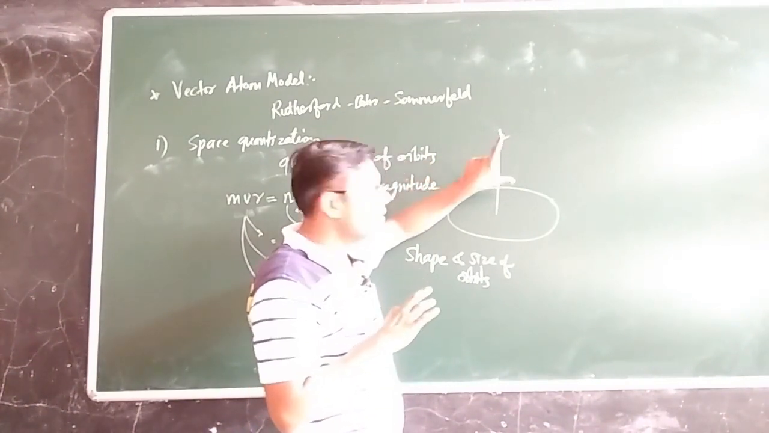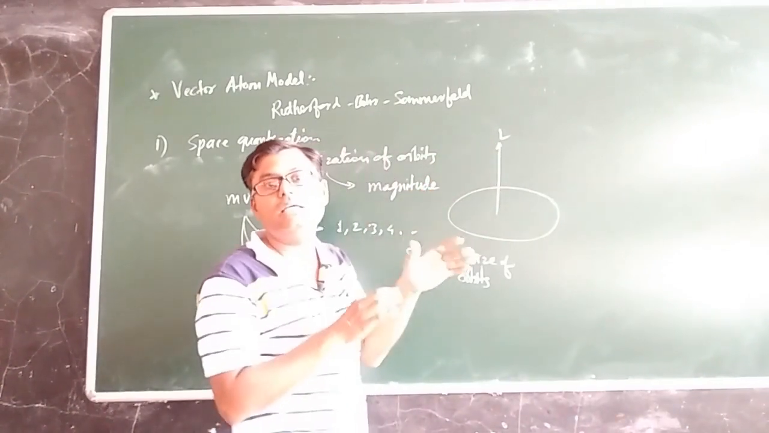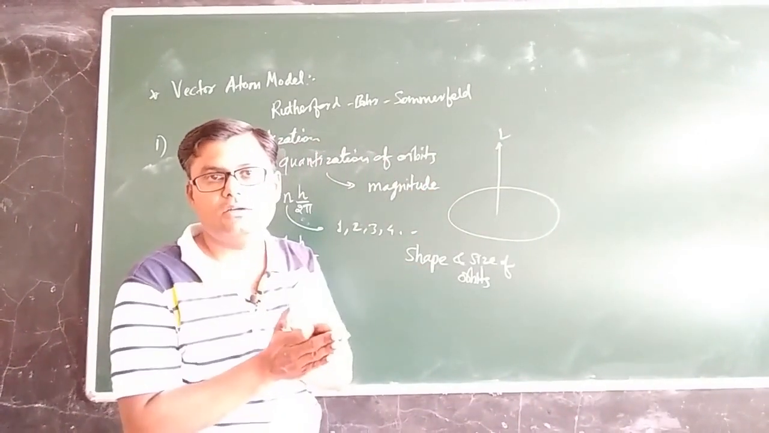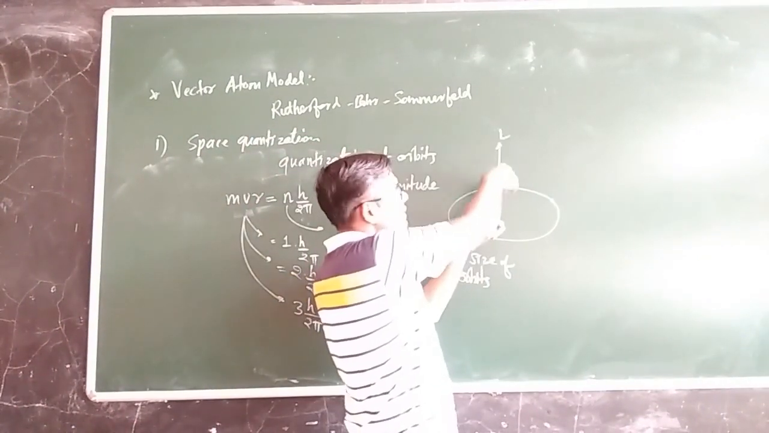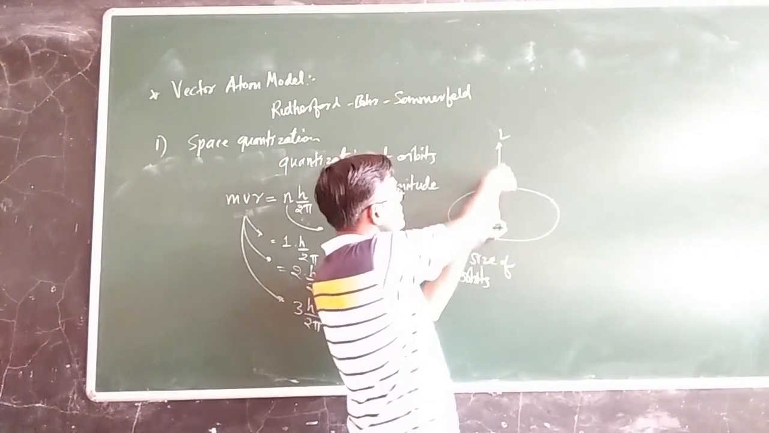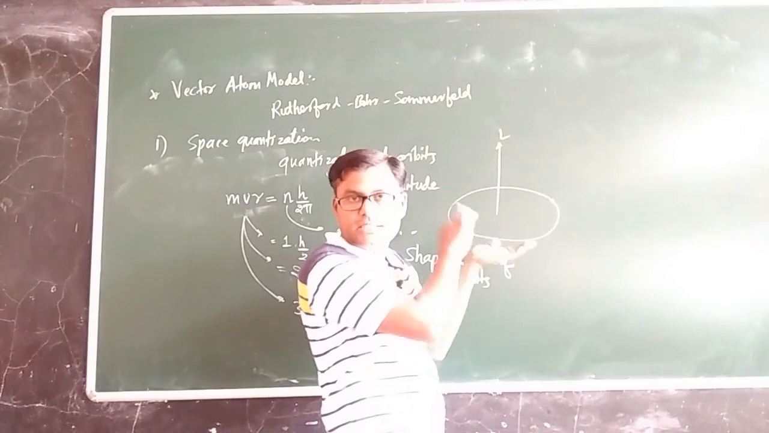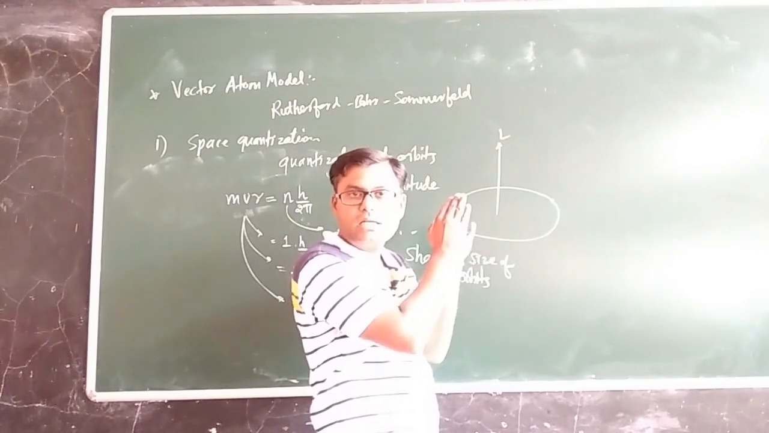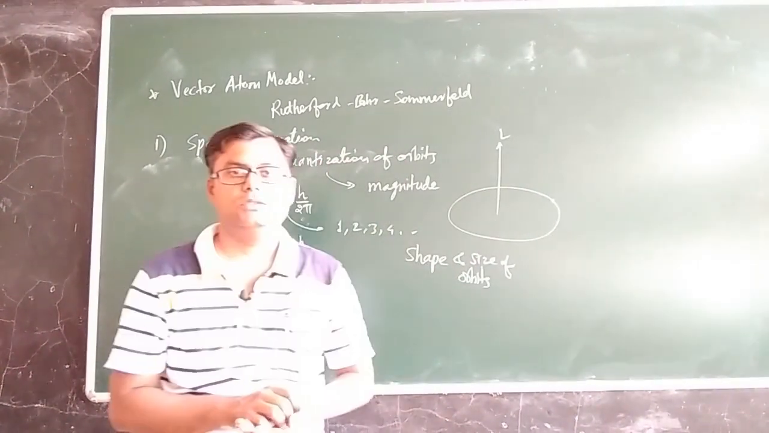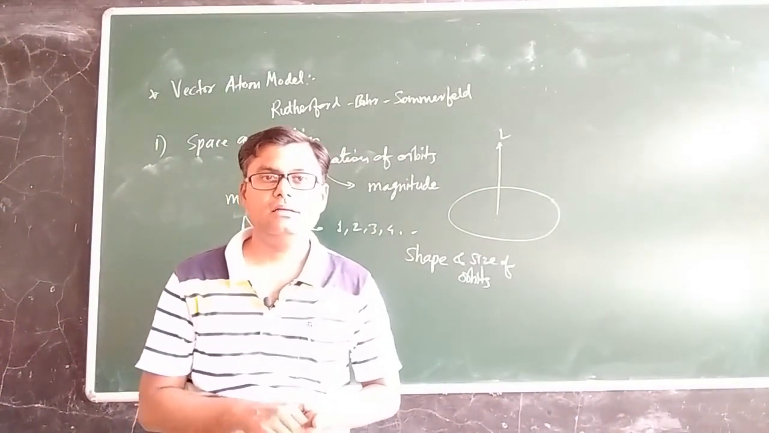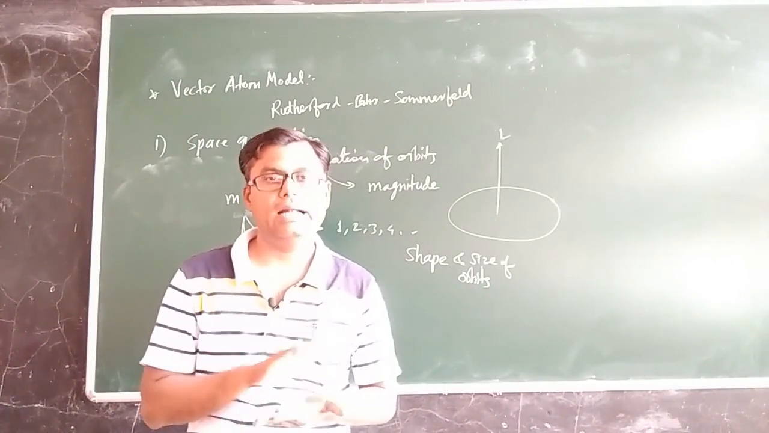So if the direction of angular momentum is quantized, it means that this vector L will be oriented only in some particular directions. If the direction of this L is fixed, it means that the orientation of the electronic orbit will be fixed. Only certain discrete orientations of electronic orbits will be allowed, and the remaining will not be allowed. So space quantization means that not all orientations will be allowed for the electronic orbits in an atom.